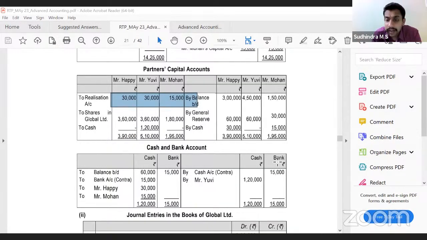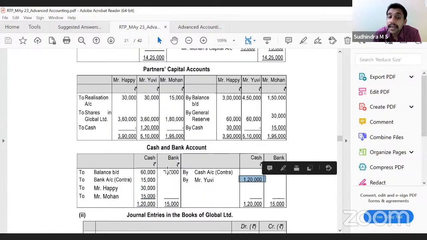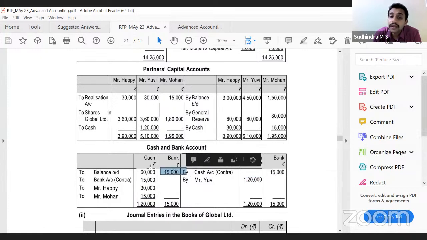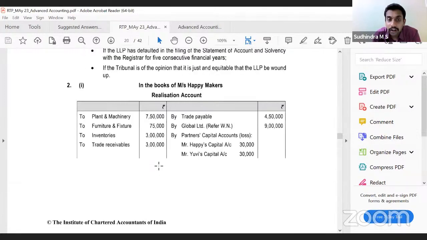Okay. Cash at bank. Now we have balancing figure, balance brought down, opening balance. Then Happy has brought in, Mohan has brought in, UV we paid cash, we have bank balance, draw that and pay UV. That is what they have told in the question. What did they tell?